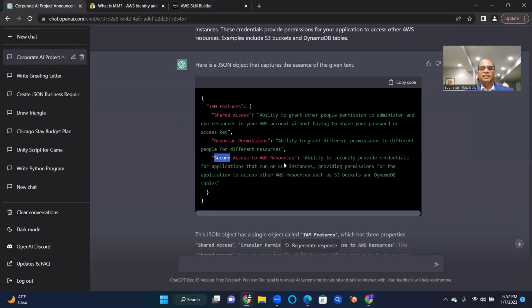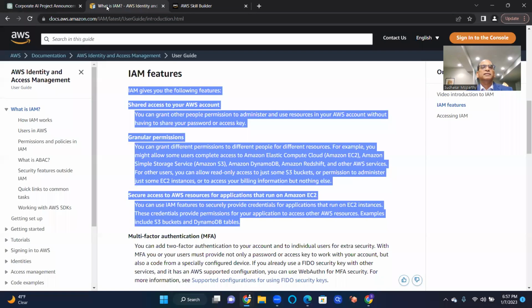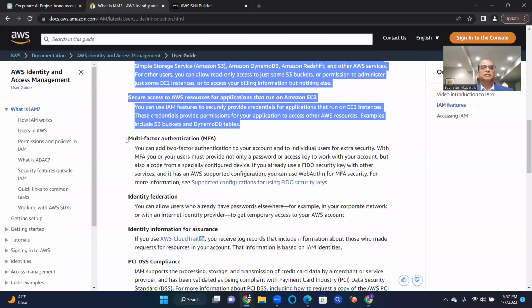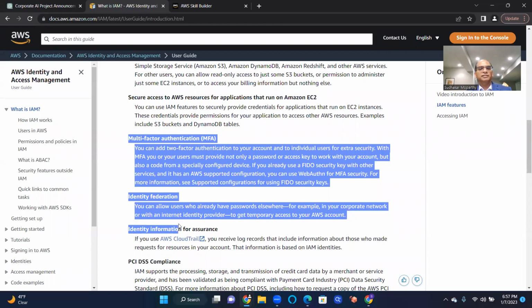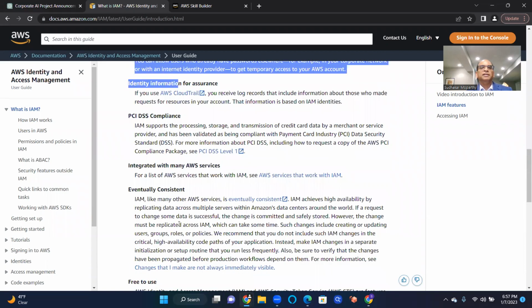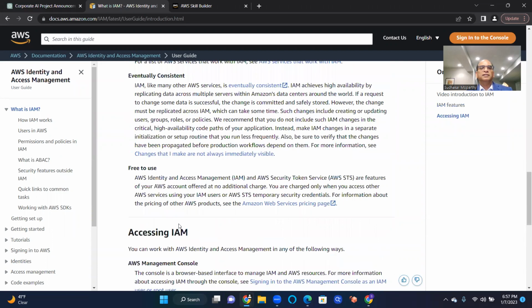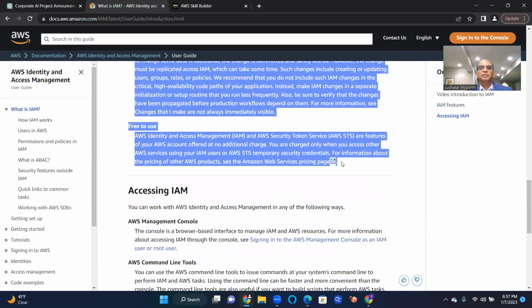So that's all, identity access management, IAM. You're just trying to control whatever you deploy in your AWS cloud. Okay, so let's go back and see some more features. I'm just copying a little bit at a time. Okay, I'm going to copy the entire thing.